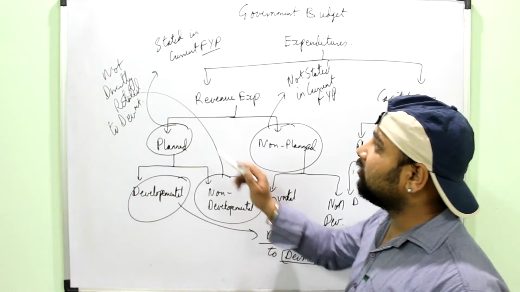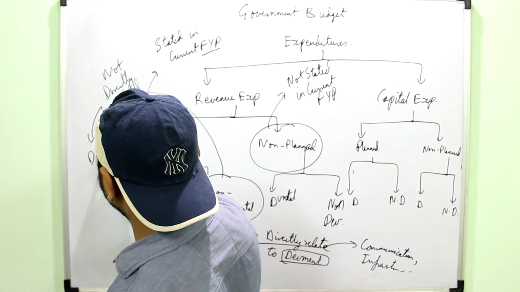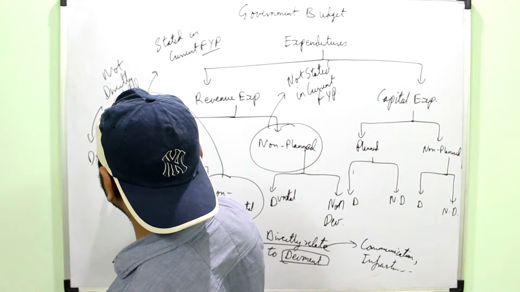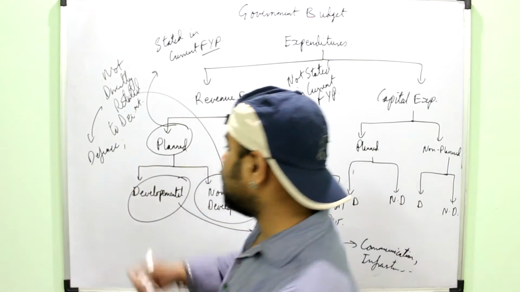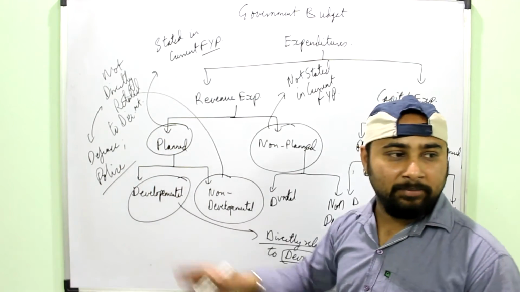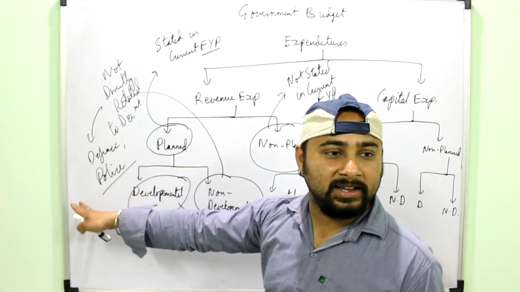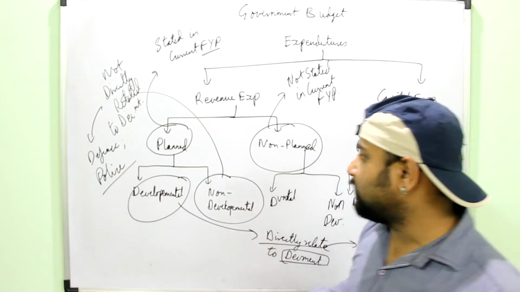Non-developmental expenditures are those which are not directly related to development. Say the expenditure done on defense, on your border forces, or say on the police services. They do not directly relate to any development, but are equally important in the economy. You have to maintain law and order so that the economy can perform its task easily and smoothly.